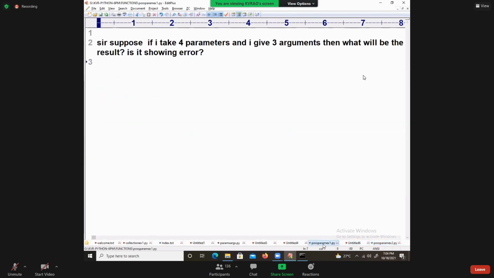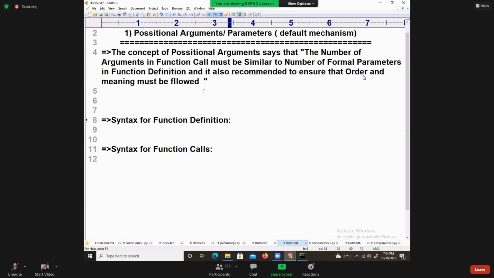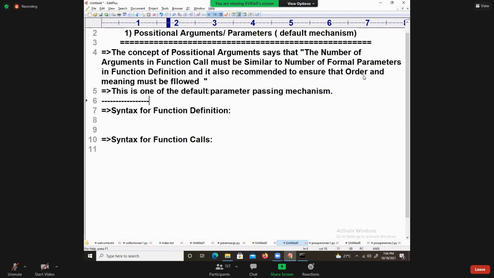Moreover, see my dear students, one point I would like to say, and this is one of the default parameter passing mechanism. Default parameter passing mechanism. Now, what are the syntaxes? I am talking about the syntax for function definition. What is the syntax for function definition?